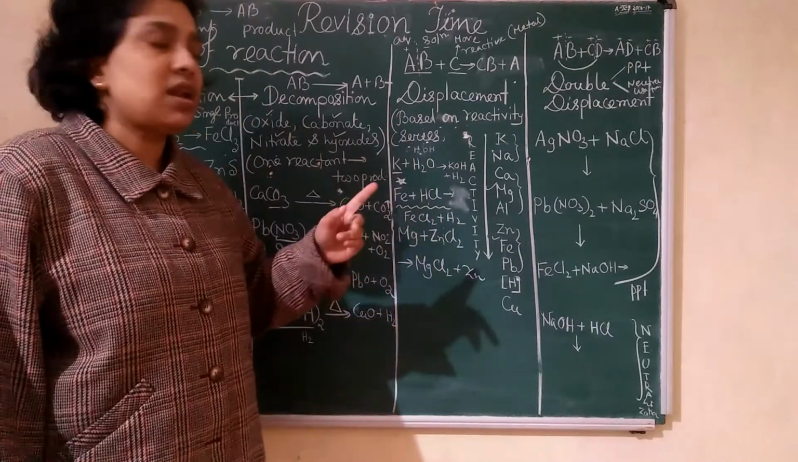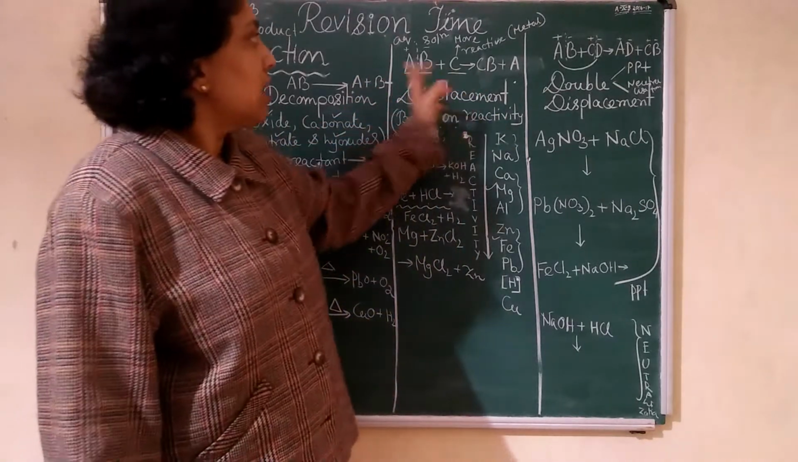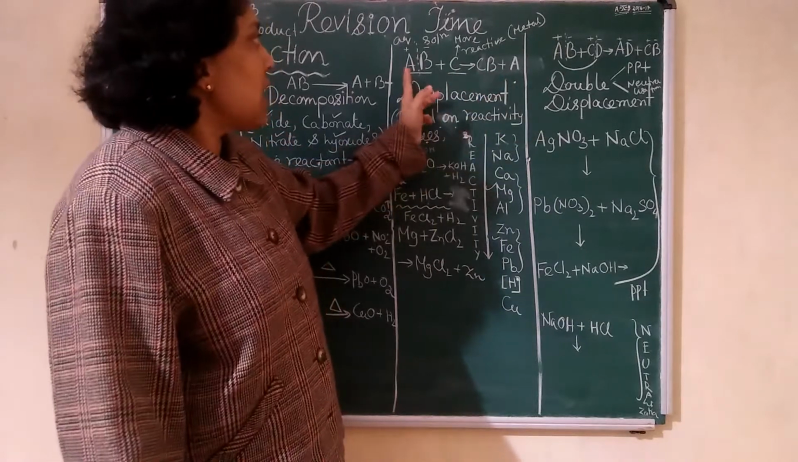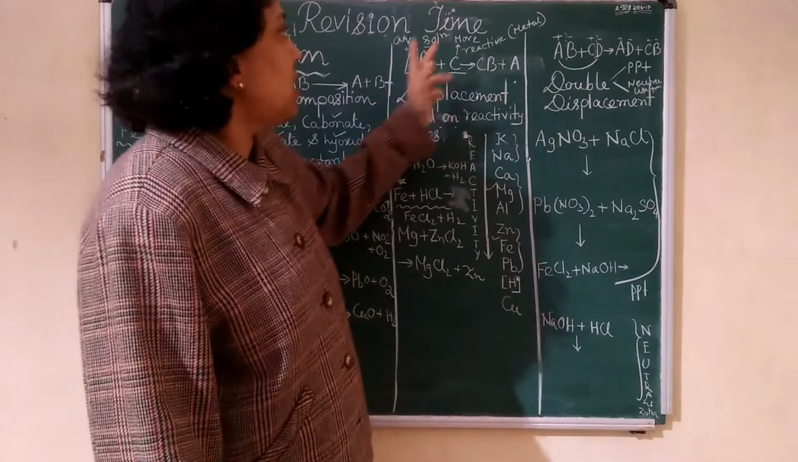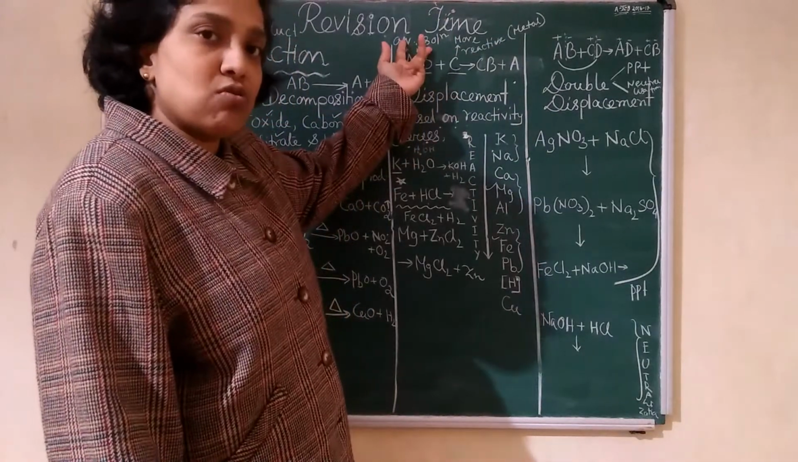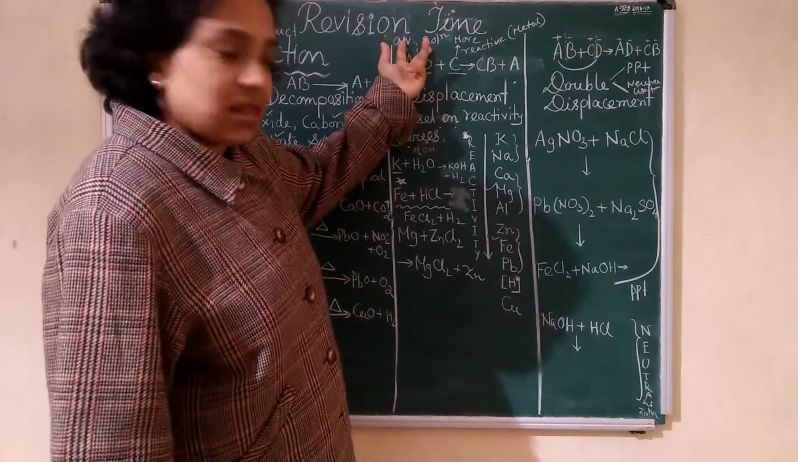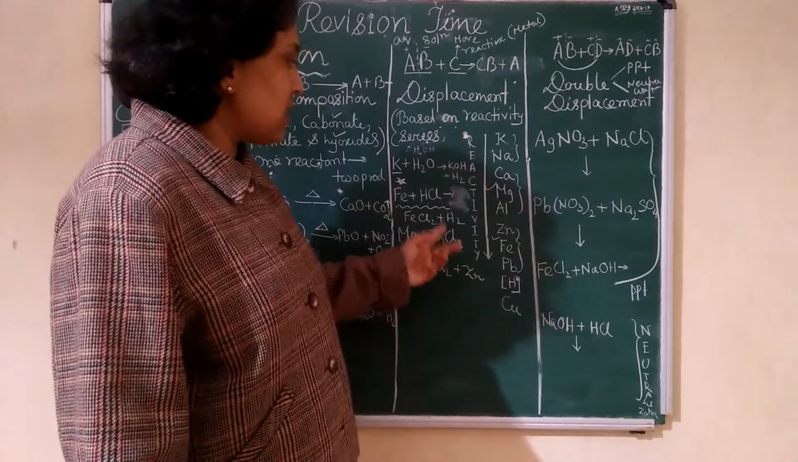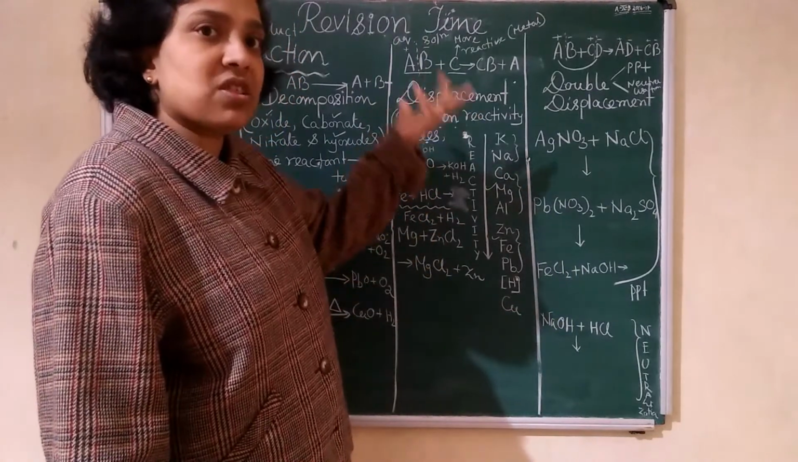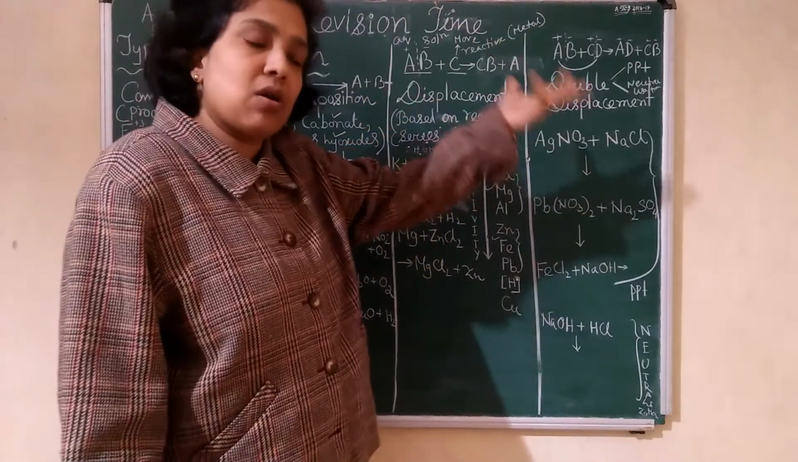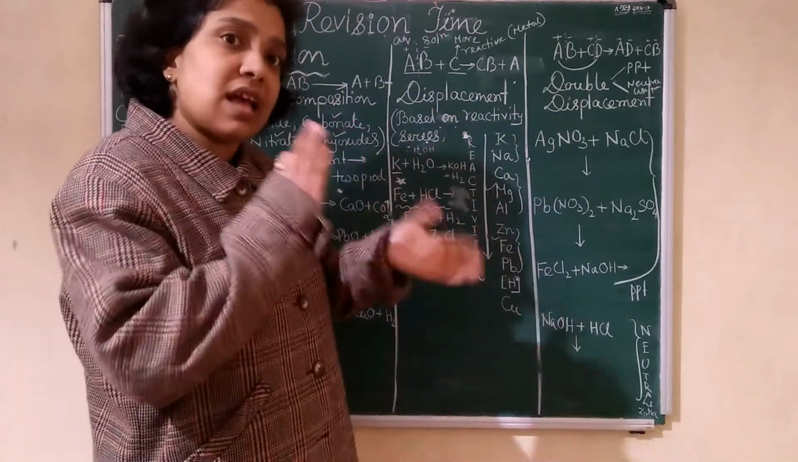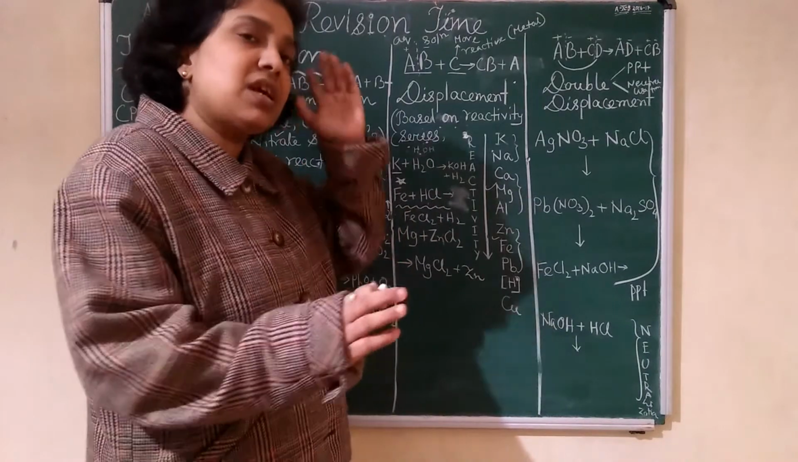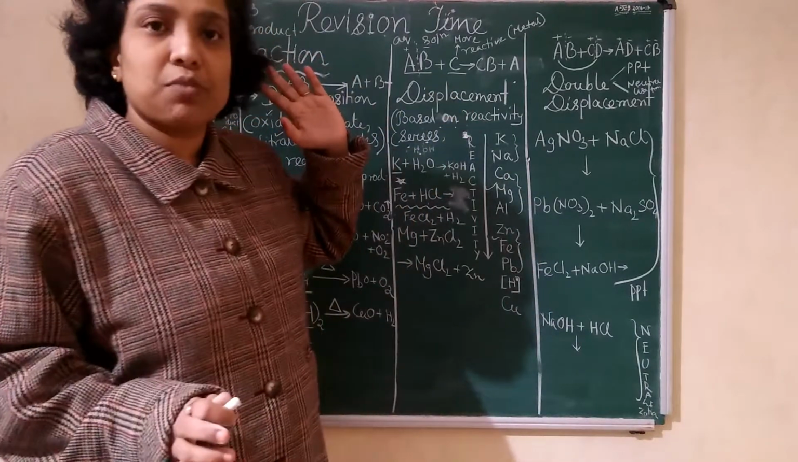You only have to remember that the pattern should come like this: AB plus C. C should be some reactive metal. AB should be some aqueous solution, like I said: ZnCl2, HCl, water, copper sulfate, Zn sulfate, iron sulfate, any kind of salt solution, but you have to compare. Is there any comparison of the reactivity? That reaction will be a displacement reaction.